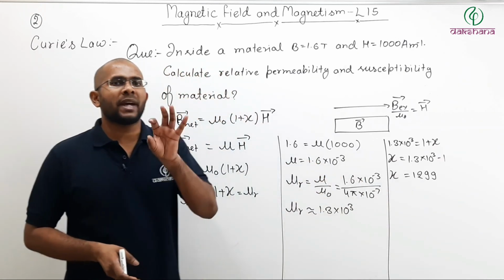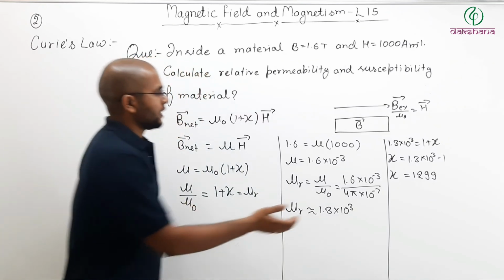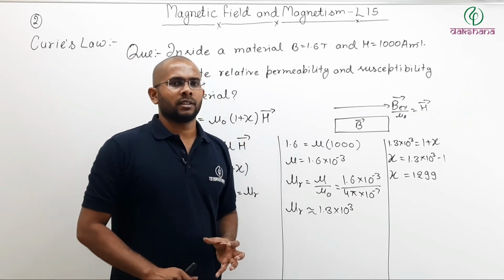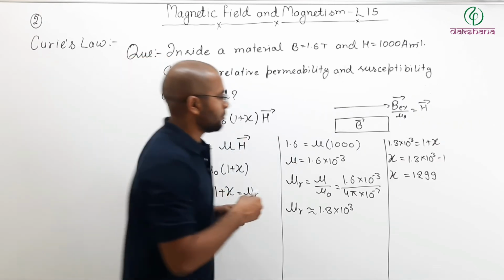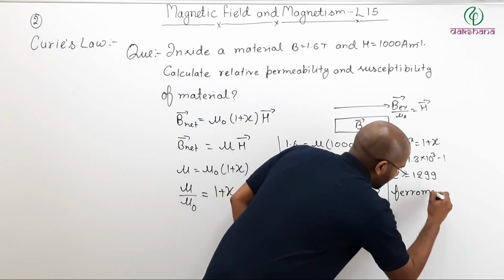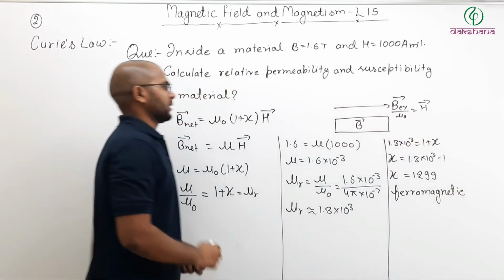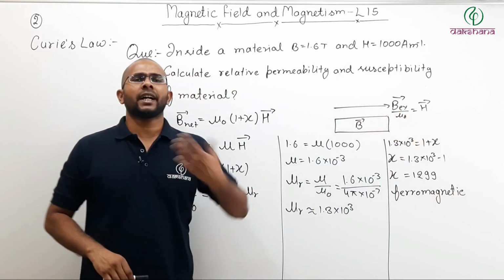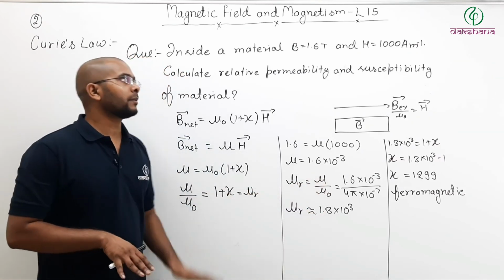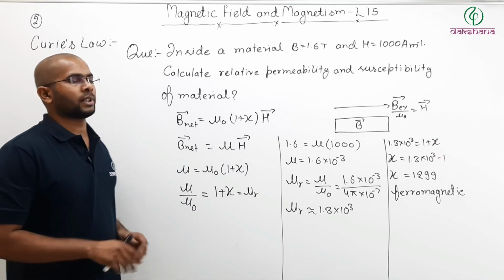But for paramagnetic susceptibility is not a very high value. So this value is very high. So if the susceptibility is very high, you can say that that material must be ferromagnetic. That way you can judge. If they ask in the exam, this way you can tell whether that material will be paramagnetic or ferromagnetic. Pause the video, note it down.